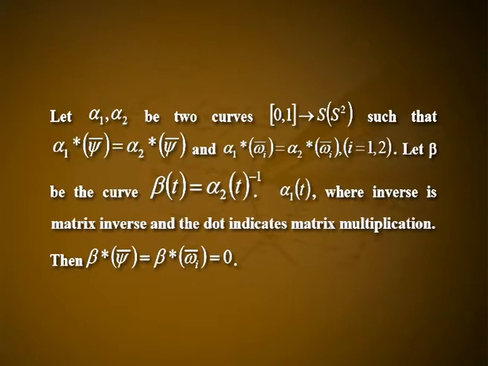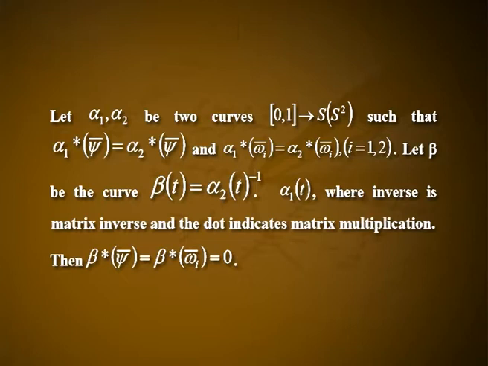The matrix corresponding to uv is the one whose columns are u, v and u cross v. Next is a lemma. Let alpha 1, alpha 2 be two curves from the closed interval [0,1] to S of S2 such that alpha 1 star psi bar is equal to alpha 2 star psi bar and alpha 1 star omega i bar is equal to alpha 2 star omega i bar for i equal to 1, 2.